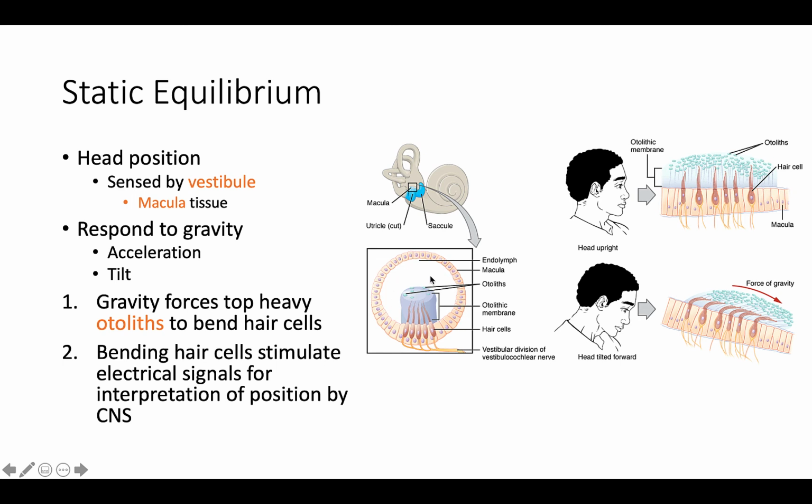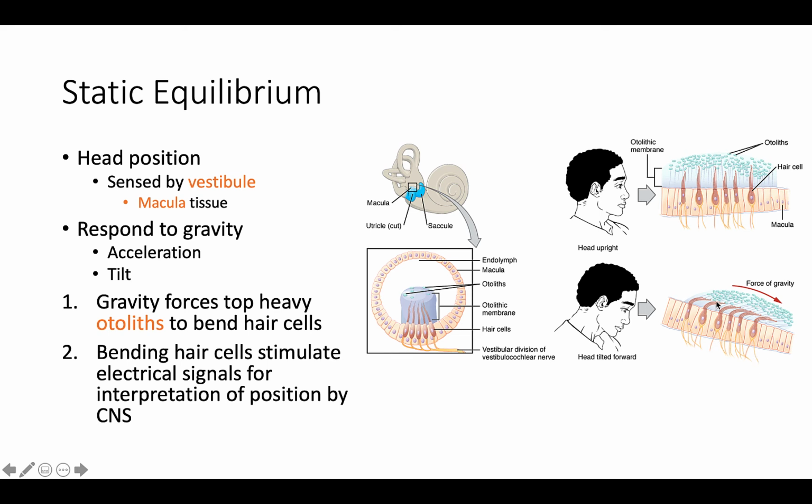So gravity forces this top heavy otolith to bend the nerve or the hair cells. Think of it as if you're standing upright, the otoliths are pushing pressure down, and so that's making a synapse onto these nerves, telling your body that we're upright. Well, then you push your head down. Gravity forces these otoliths down, forcing the hair down, forcing them to send a signal to your brain saying, my head is tilted down.